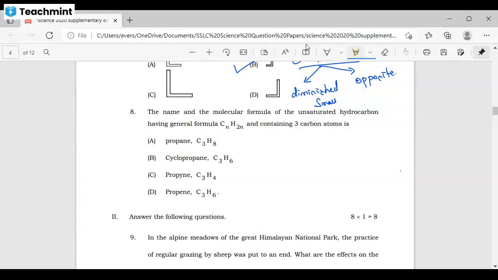Here they are telling that we have to find the name and molecular formula of an unsaturated hydrocarbon with general formula CnH2n, which is having 3 carbon atoms. Option D. Option D, propene. Are you sure? Yes, sir. 100%? Yes, sir.